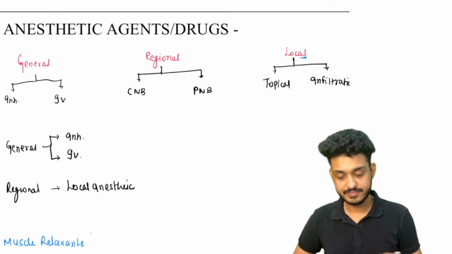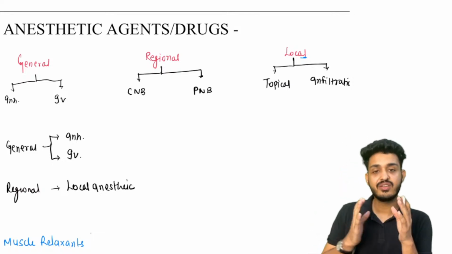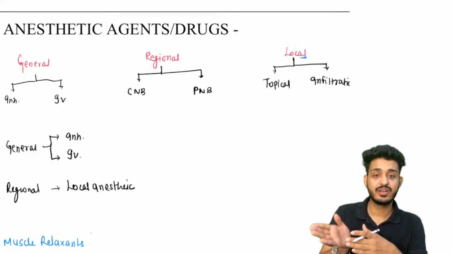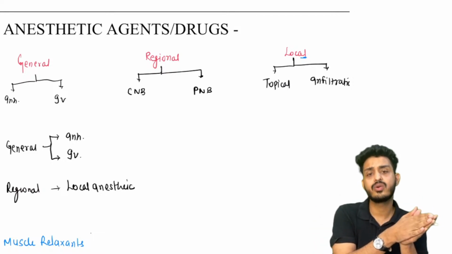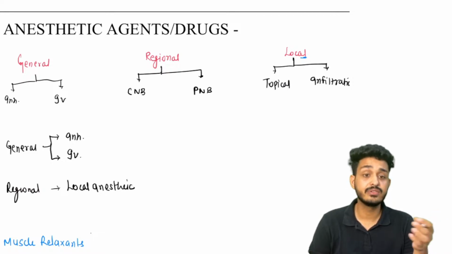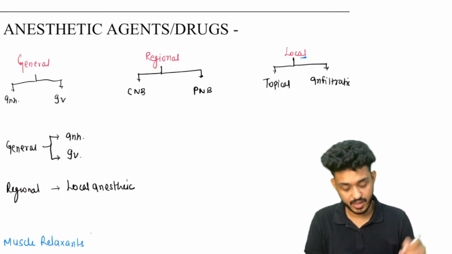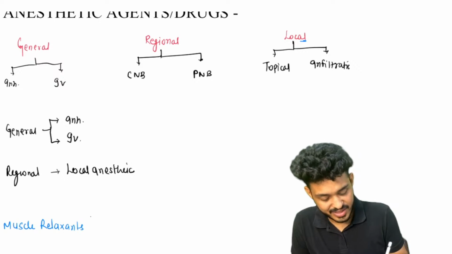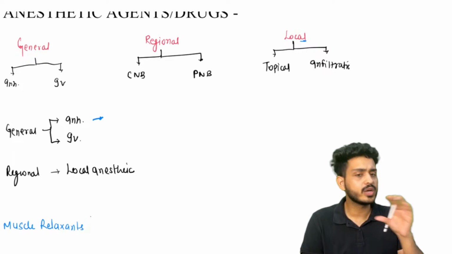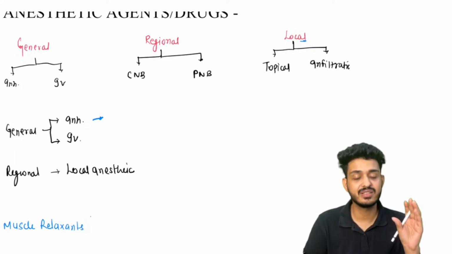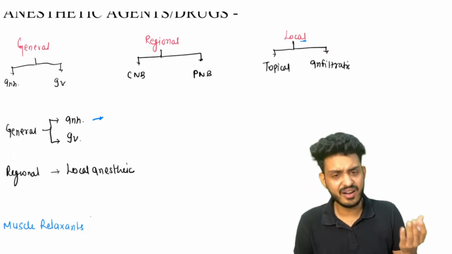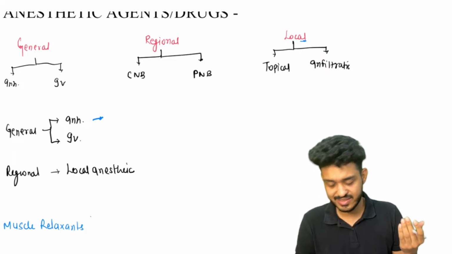Okay. So we are having general anesthesia, we are having regional anesthesia. I think till now you must be clear with what is general, what is regional, and what is local anesthesia, right? So I will be telling you about some drugs that we will be studying subsequently in this part, right? So we are having general anesthesia. In general, we can use inhalational drugs, we can use IV drugs. Whatever drugs you will be studying, I will be writing here itself, right? So hard easy anesthesia, are you guys able to understand?